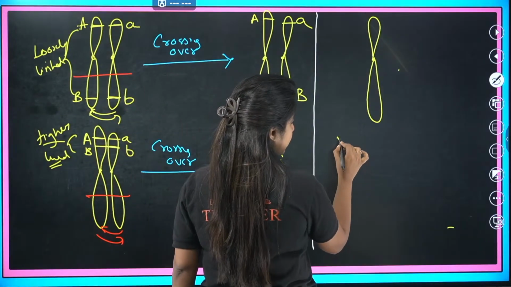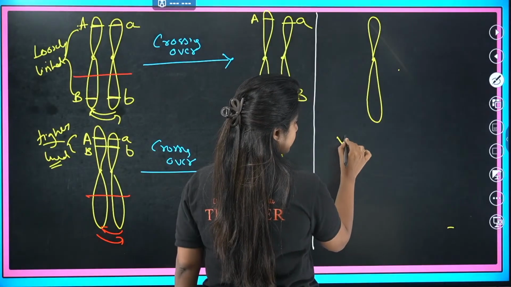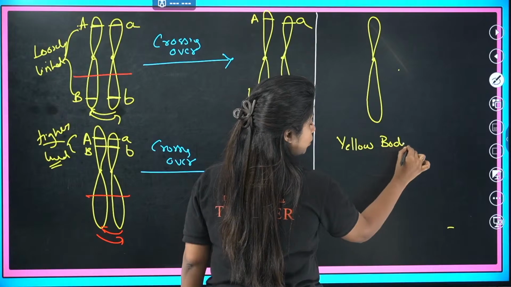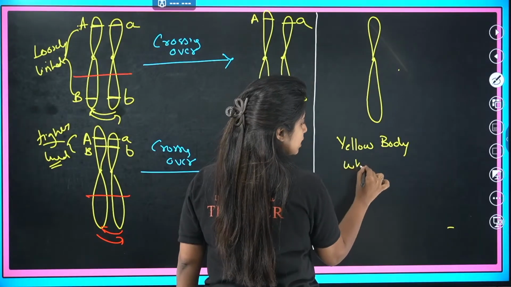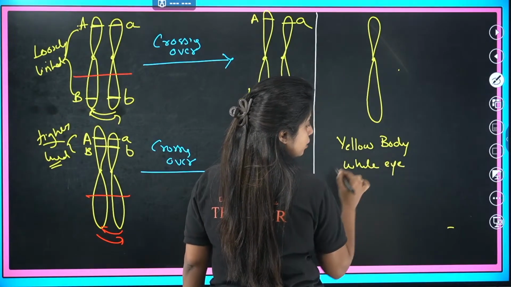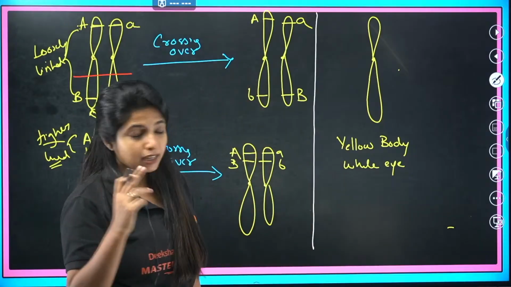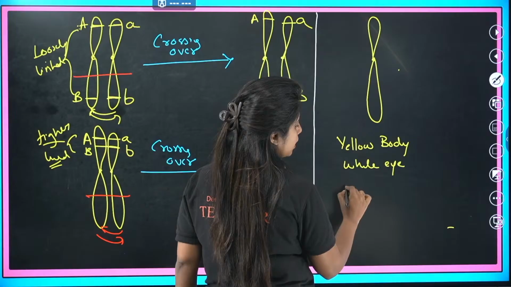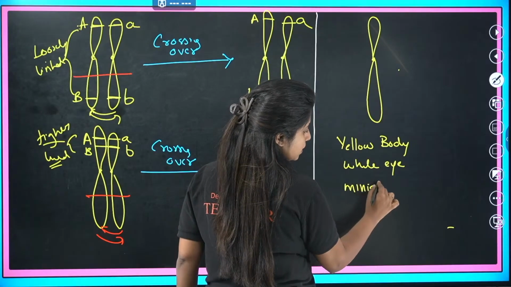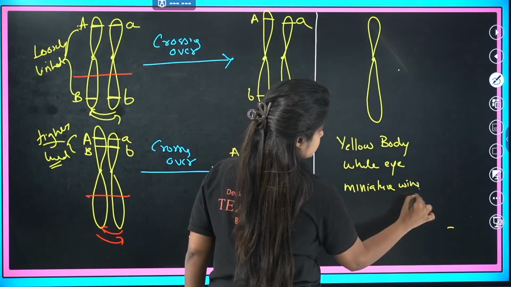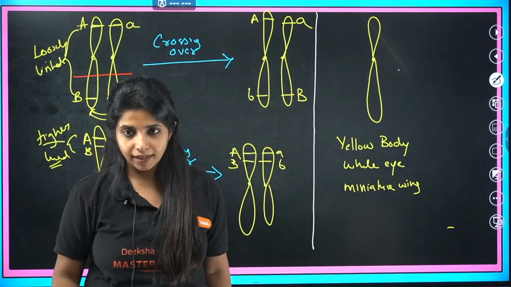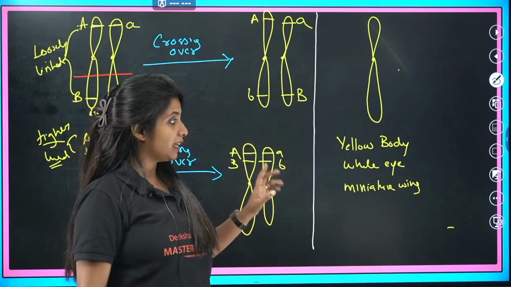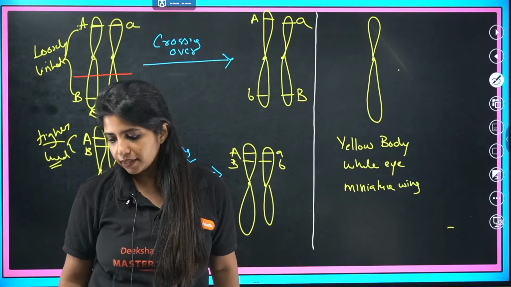So I am saying that there is a yellow body gene, which is responsible for making the body of the organism yellow, and there is a white eye gene, which is responsible for making the organism's eye color white. And there is one more gene, that is miniature wing. In that case, the organism is going to have small wings. And these 3 genes are there.